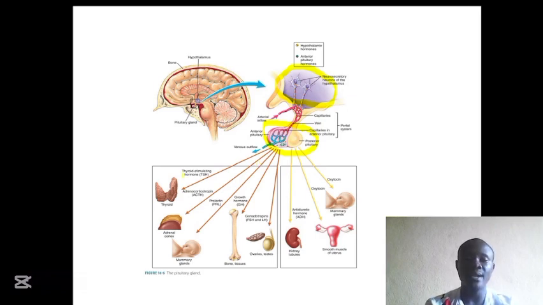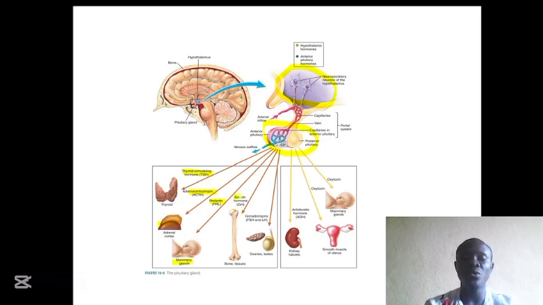2 hormones. It secretes what we call the thyroid stimulating hormone that will act on the thyroid gland in order to secrete its hormones. It secretes adrenocorticotropic hormone that will act on the adrenal gland in order to secrete its hormone. It produces prolactin that will stimulate milk production in females.